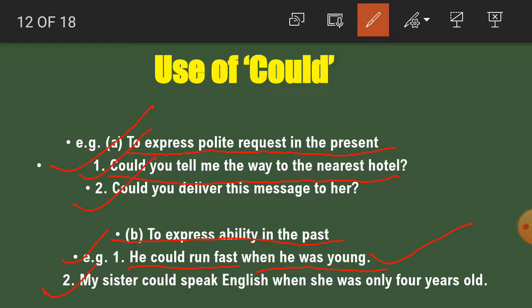Now, another example. My sister could speak English when she was only 4 years old. So students, my sister could speak English when she was 4 years old. So she was 4 years old. It expresses what? That the ability is in the past. That's why here could is used.